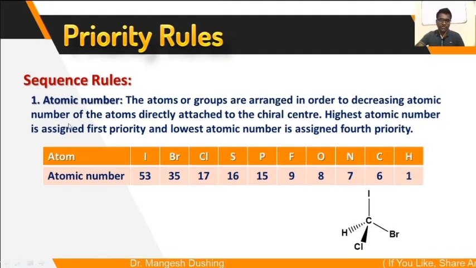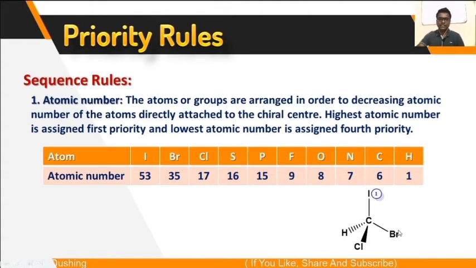Now you have to give the priority according to the atomic number. The highest atomic number is assigned the first priority. So here iodine, bromine, chlorine, hydrogen. Iodine has the highest atomic number, so it will get the first priority.